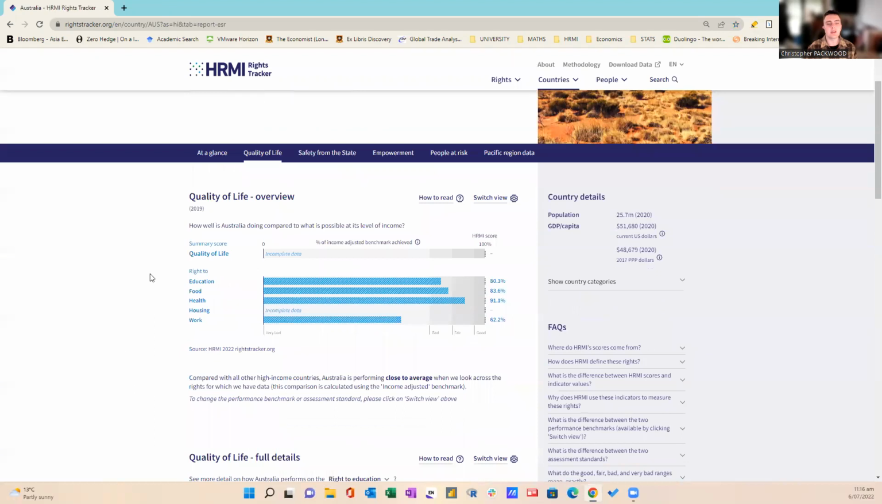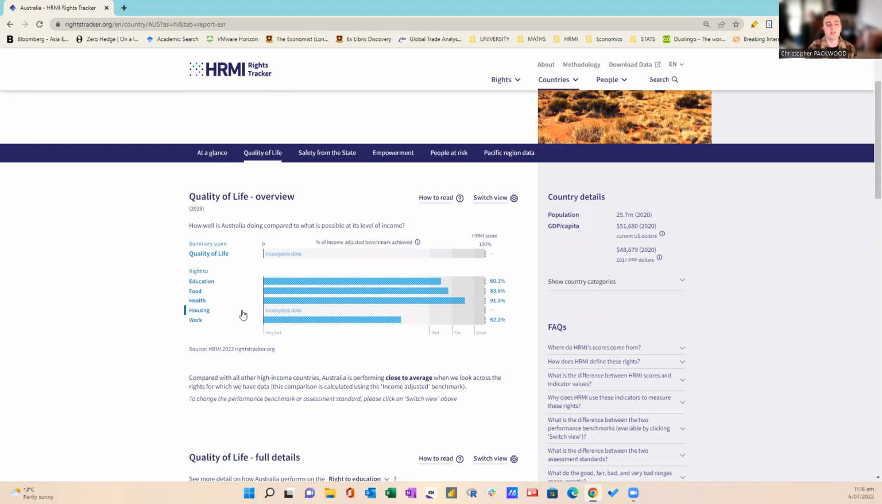Now, the first thing that pops up is the overview page. So the overview is going to tell us how well Australia is doing compared to what is possible at its level of income. What we can see here is that the quality of life bar is incomplete. The reason why is because we are missing one particular data point at the high income level for Australia, which is the right to affordable housing, as the metric that we currently use isn't used in Australia, but it's used in other high income countries. So there's going to be a few that won't have this metric.